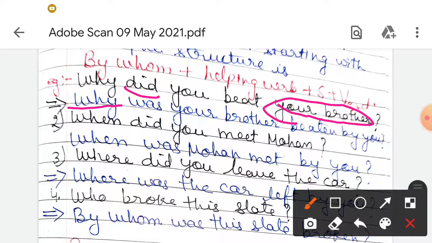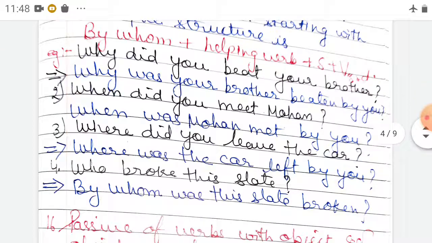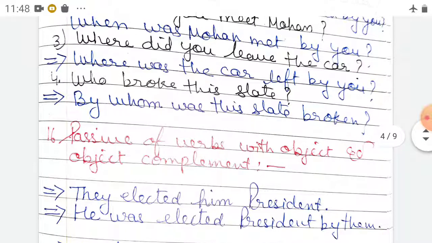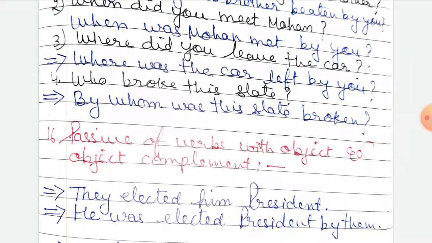Okay, in this way. And next, when did you beat Mohan? So when, again this is the past indefinite, so when was Mohan beaten by you? Okay, and then take one more example. Where did you leave the car?